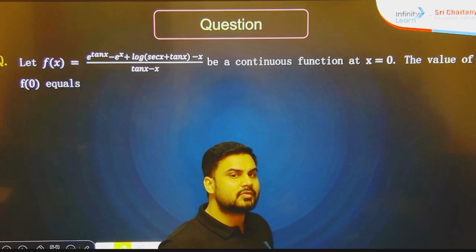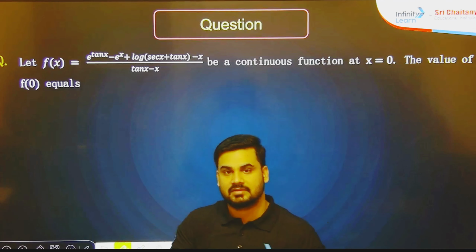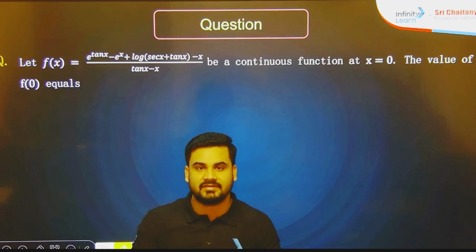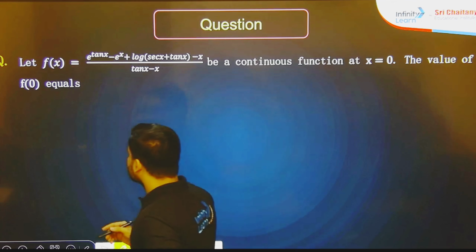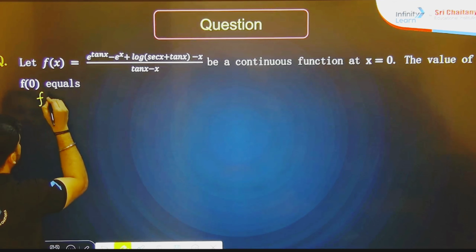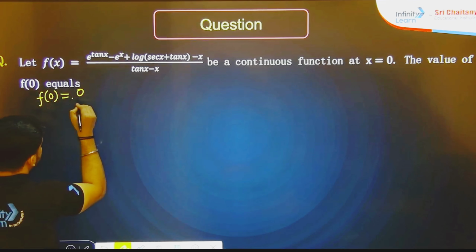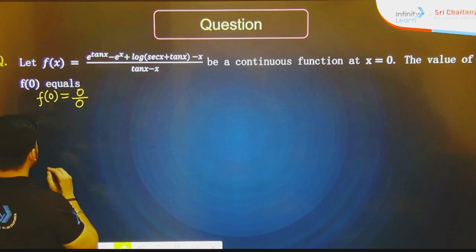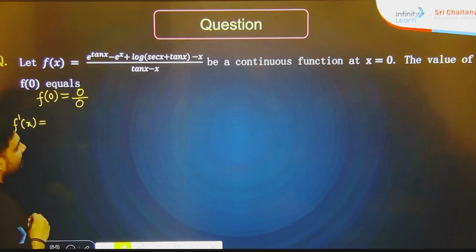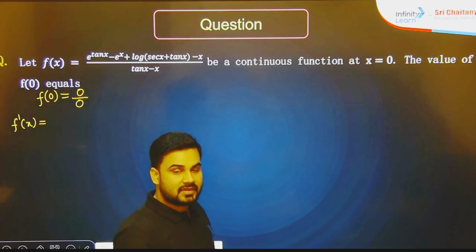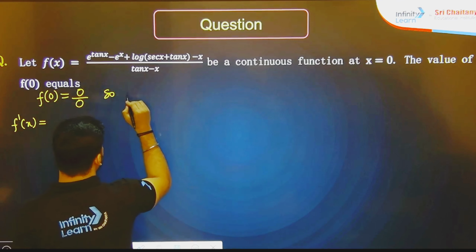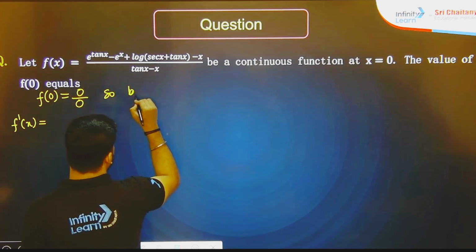For this kind of question there are different methods, but I'm going to use the L'Hospital rule. So at f(0), the function is giving you the 0 upon 0 form, so I'm going to go with f dash x, by using the L'Hospital rule.